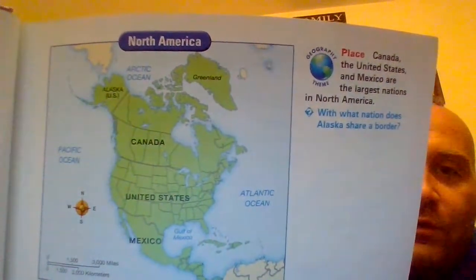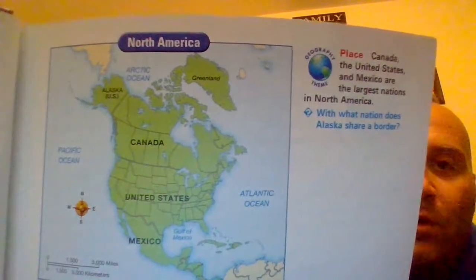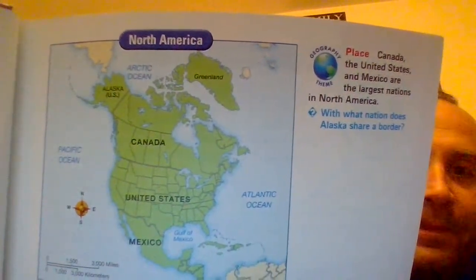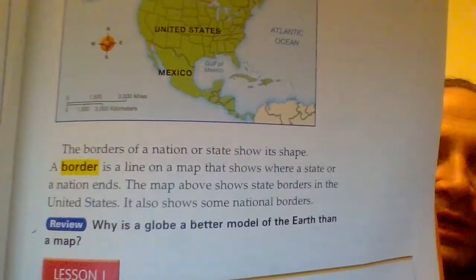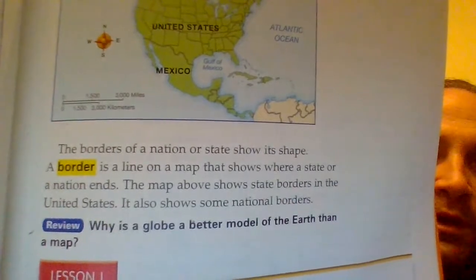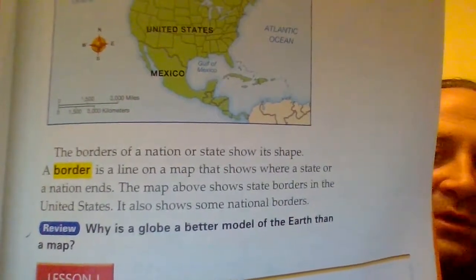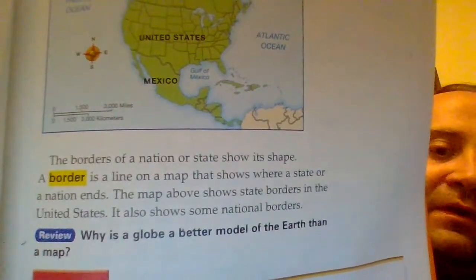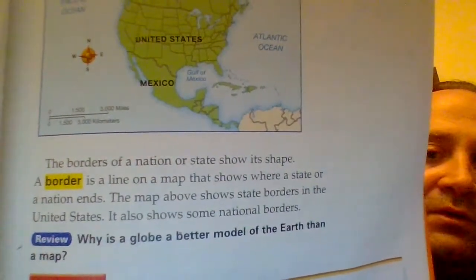Now, if you look, boys and girls, you see Alaska? That is actually part of the United States, even though it's past Canada. See Greenland? The border of a nation or state shows its shape. A border is a line on a map that shows where a state or nation ends. The map above shows state borders in the United States. It also shows some national borders.